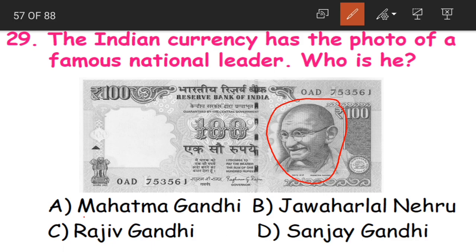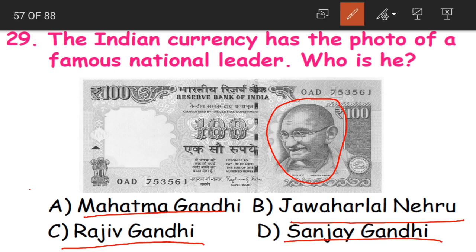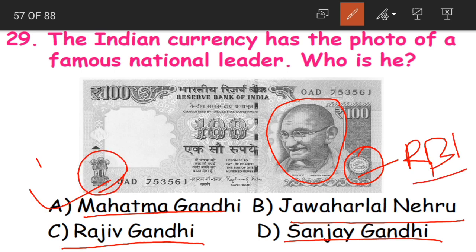Now, is it Mahatma Gandhi, Jawaharlal Nehru, Rajiv Gandhi or Sanjay Gandhi? Answer is A. That is Mahatma Gandhi. See, children, in this note you can see this RBI symbol. This is the RBI symbol. Who is going to issue the currency? And here our national symbol. So you will have this compulsory on every note.